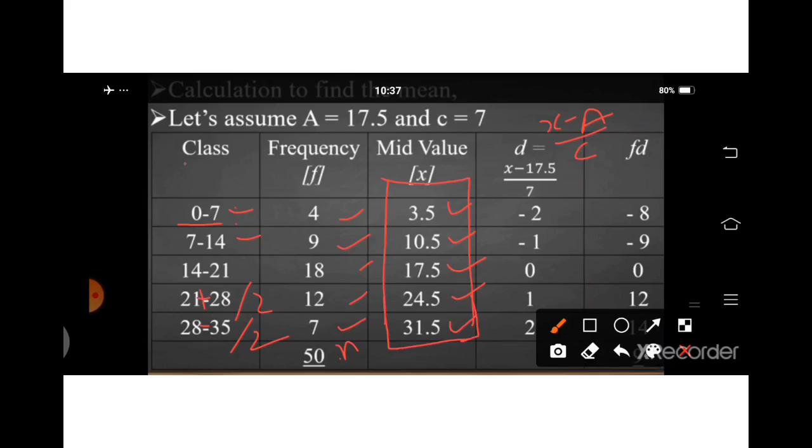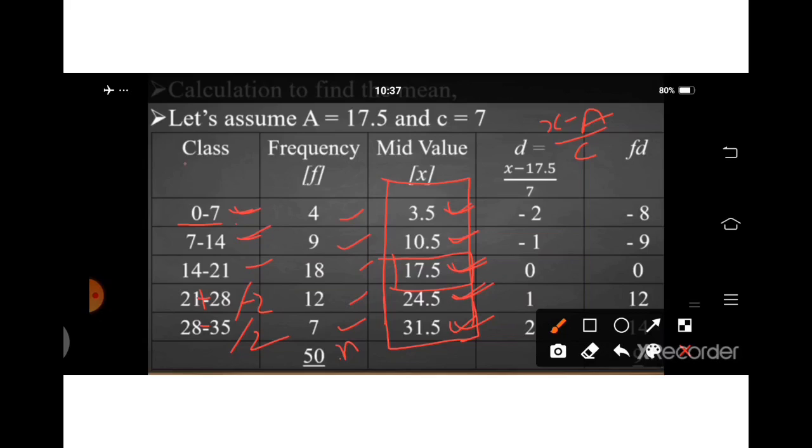You can assume 3.5, 10.5, 17.5, 24.5, 31.5, according to your assumption, whatever you want. So I am going to assume 17.5. Now the class length is 7, 7, 7, 7, 7. We will write down 7.